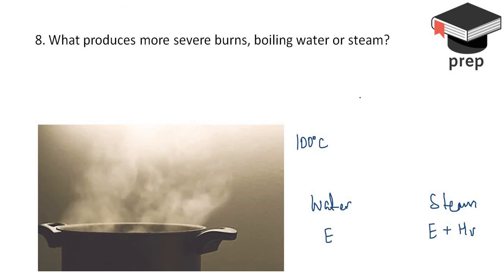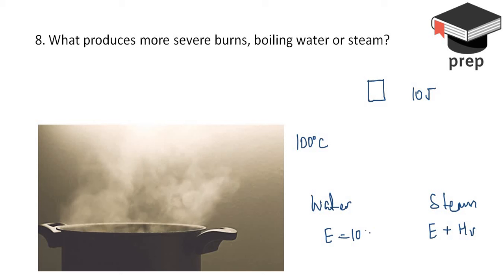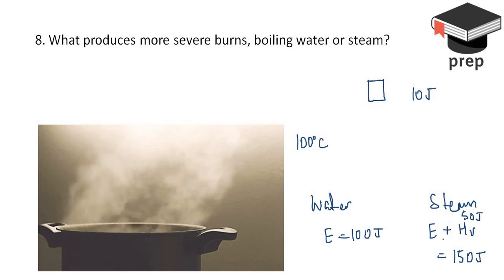Now again, taking the same case as in the previous one, let us consider there is an object that we want to heat, which is having, let's say, some energy, maybe 10 joules. For water, let's say for E, we denote a value, again the same 100 joules, and for HP we take a value of, let's say, 50 joules. So this total will be 150 joules, because E was 100.